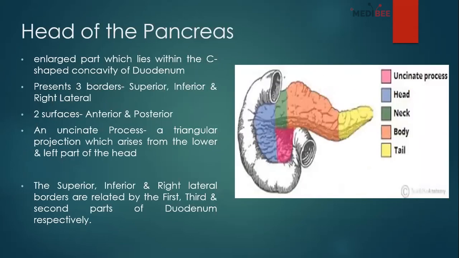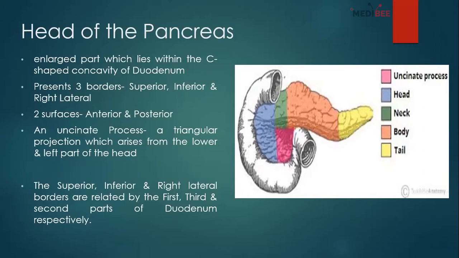Now if we go to the head of the pancreas, I think this picture has much better labeling and color coordination. The blue colored portion is our head, the green color is the neck, the brown is our body, the yellow color is the tail, and the pink is showing the uncinate process, which is a part of the head. So the four parts of the pancreas from right to left are head, neck, body, and tail. And there is an uncinate process, which is basically a part of the head of the pancreas.